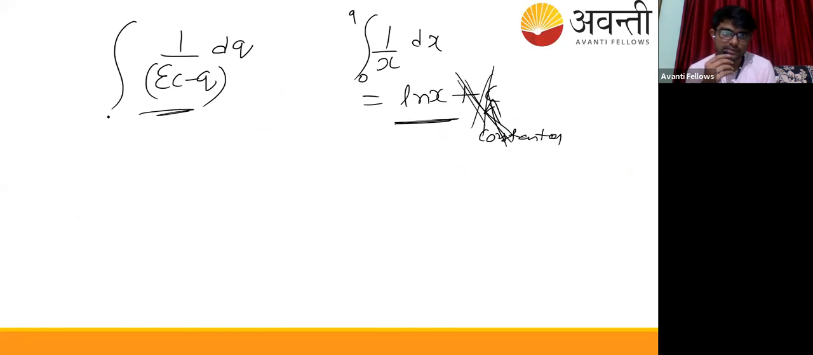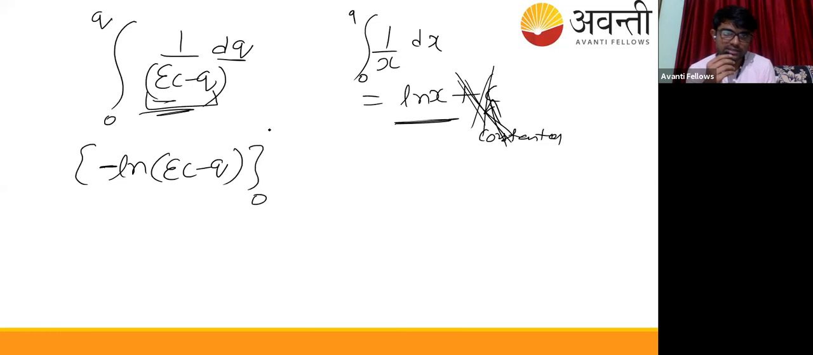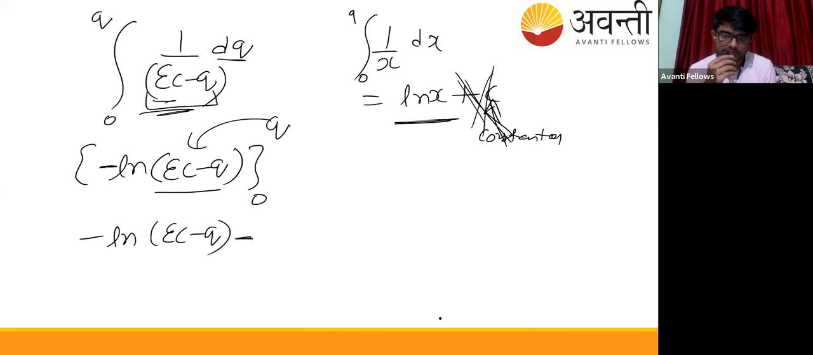I did it here. Limits are from 0 to q. If I integrate this, its integration comes out to be minus ln of EC minus q. Limits are from 0 to q, so first we put q here, which comes out to be minus of ln EC minus q, and then if I put 0 here, minus of ln EC minus 0.